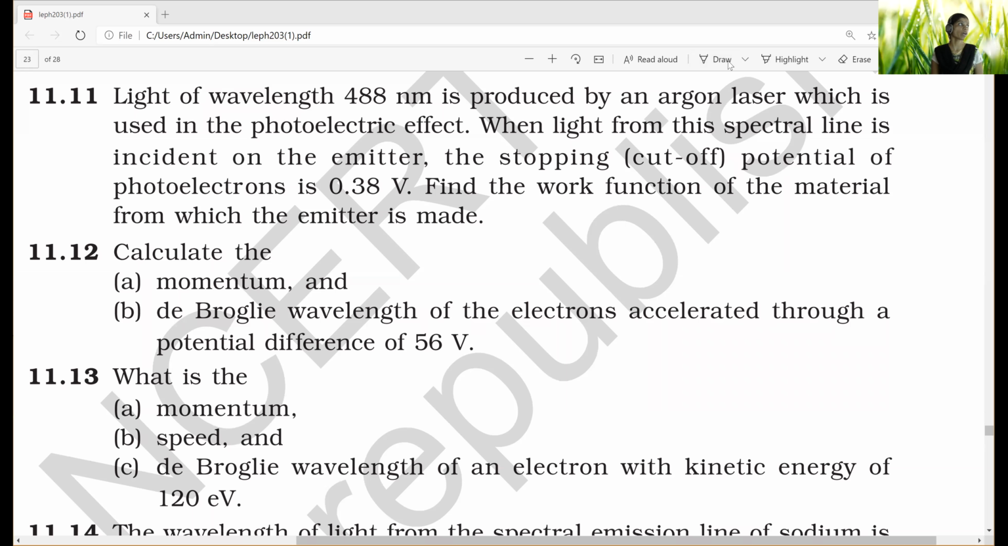So 11.11, what they ask: light of wavelength 488 nanometer is produced by an argon laser, which is used in photoelectric effect. When light from this spectral line is incident on the emitter, stopping potential of photoelectron is 0.38 volt. Find the work function of the material from which emitter is made, they have asked. So let us see how to solve this one. 11.11 it is.